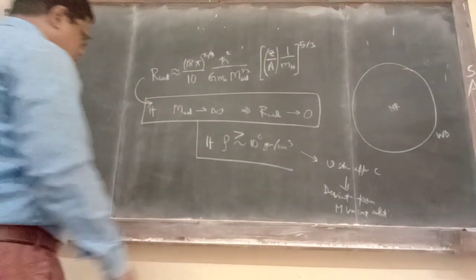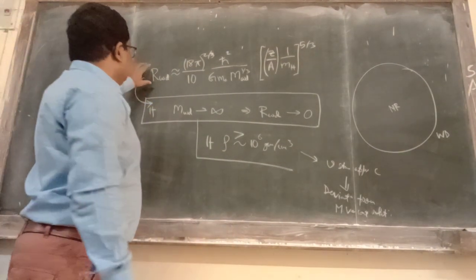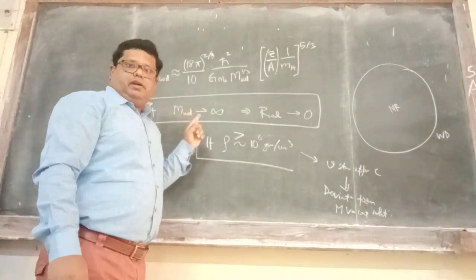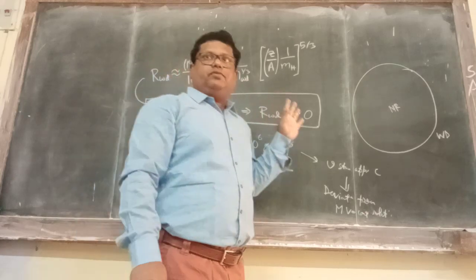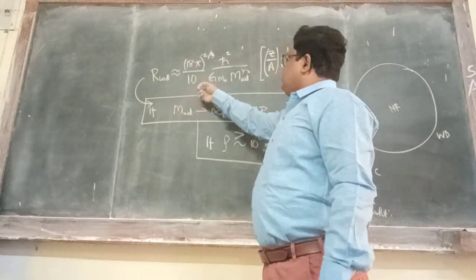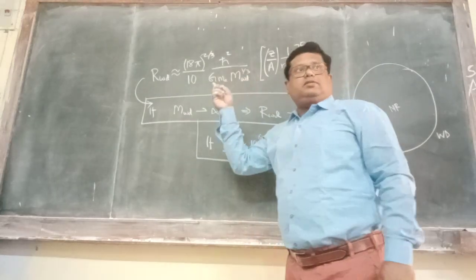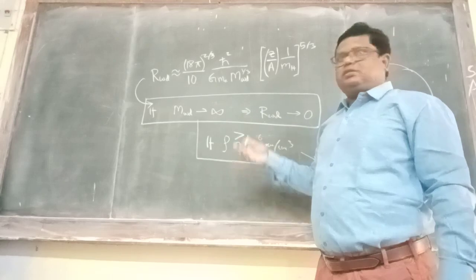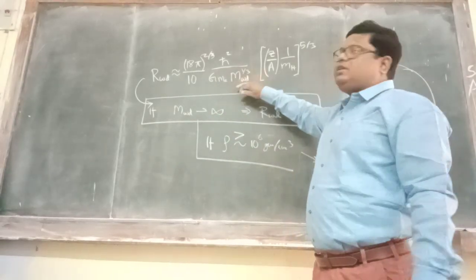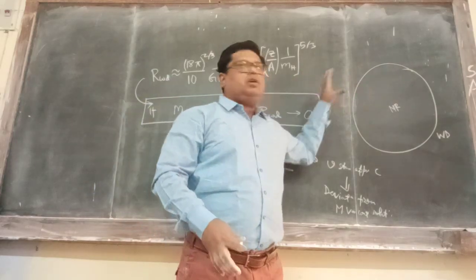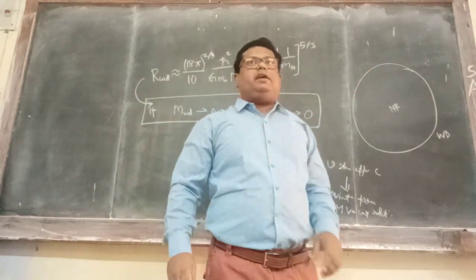Okay, so this is the same old mass radius relationship that we obtained previously, where we found mass times volume is equal to a constant. Good. Now from this relation, let's do some limits. Suppose we keep on increasing the mass, that means we keep on adding mass to the white dwarf. What will happen to the radius?